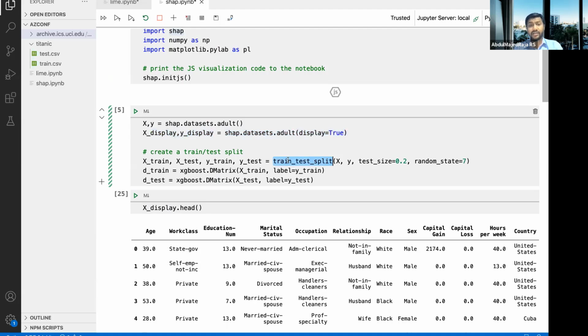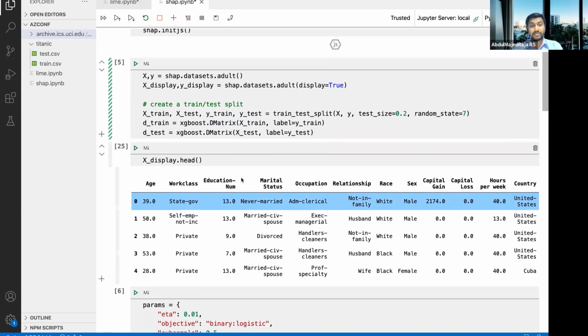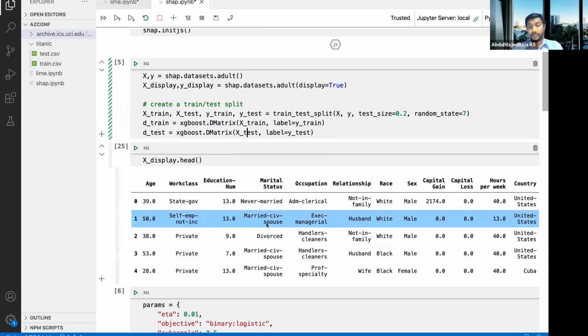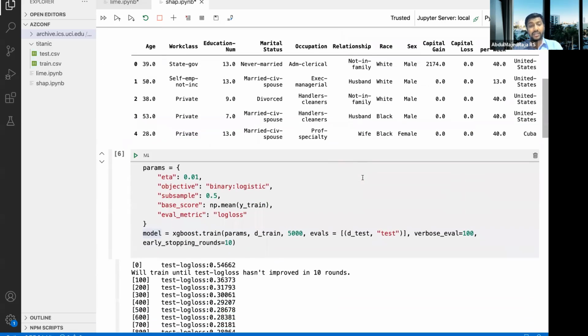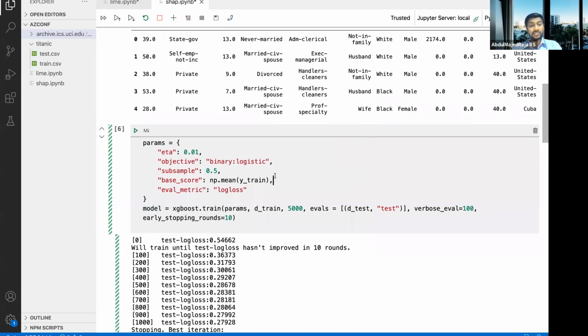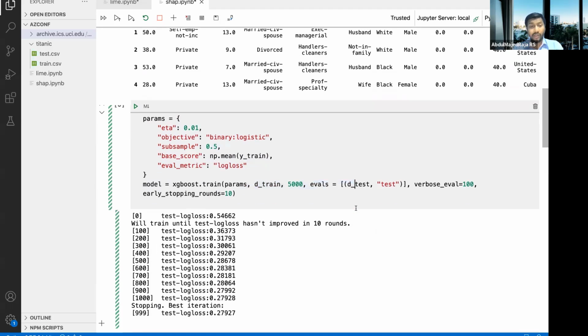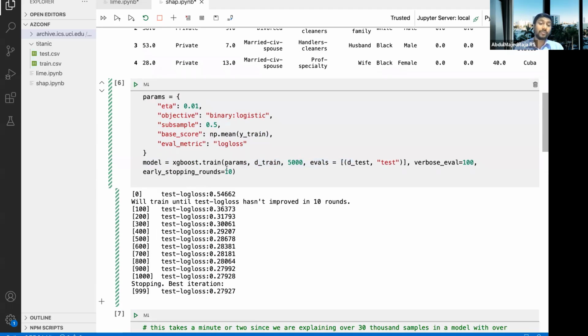Once you have the dataset, split between train and test, and because we are using XGBoost, we are building a train DMatrix and test DMatrix, and this is how your dataset looks. You can have a look at it. It has age, working class, education, marital status, occupation, relationship, all this information. Now we are defining the parameters for our XGBoost. Based on these parameters, we are trying to train the XGBoost. Once again, because of the demo, I did early stopping in 10 rounds, but ideally you would do more.